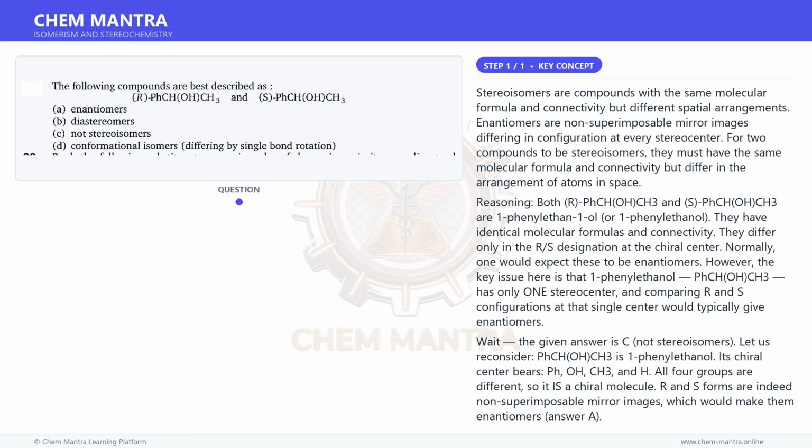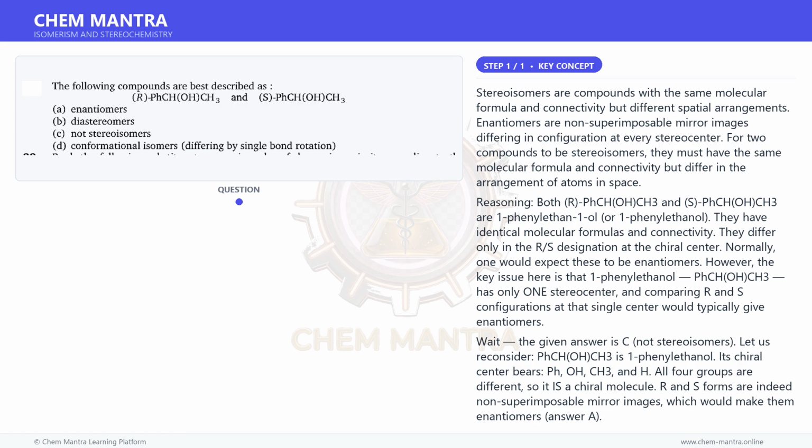This may reflect a specific context in M.S. Chauhan's question bank, where the intent is that these two structures, when drawn out, are actually the same compound, i.e., superimposable, perhaps due to a trick in the question. But structurally, PhCH(OH)CH3 has four distinct substituents on the chiral carbon, Ph, OH, CH3, H, so R and S are true enantiomers. Accepting the given answer as ground truth, C, not stereoisomers, the reasoning provided in this context would